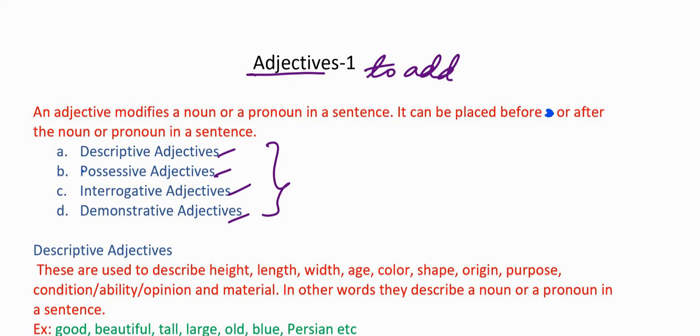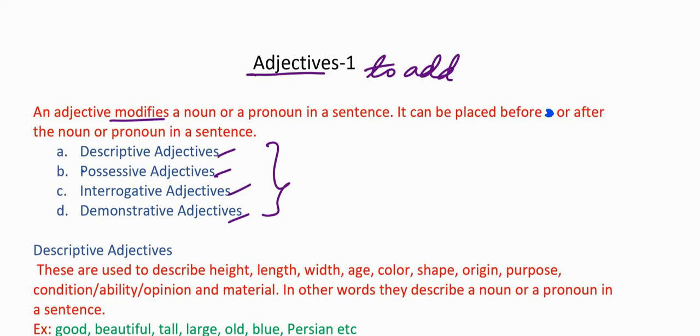Let us look at the definition here. An adjective modifies a noun or a pronoun in a sentence. Modify means to change by adding more information or giving more detail about a noun or a pronoun in a given sentence. It can be placed before or after the noun or pronoun in a sentence. Adjective can either be placed before or after the noun or pronoun in a sentence.